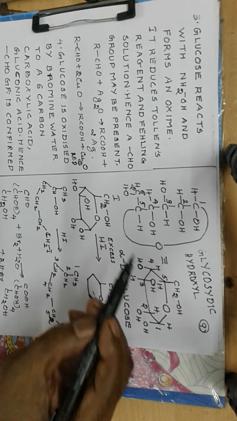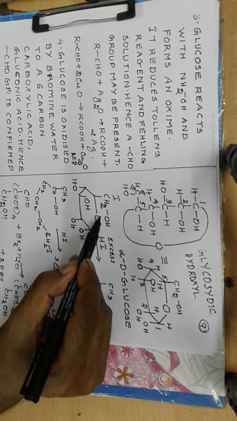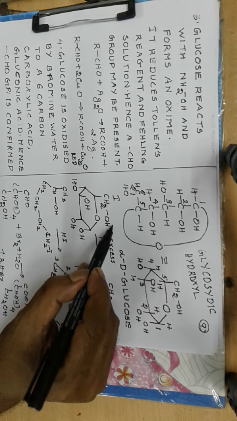Now the reaction with the bromine water: CHO is getting oxidized to COOH, and the remaining parts are intact. This is called gluconic acid. And before that, we shall discuss the action of hydroiodic acid on glucose, and we have to depend on the ring structure. That is why I previously told you to get an idea regarding the ring structure of glucose.